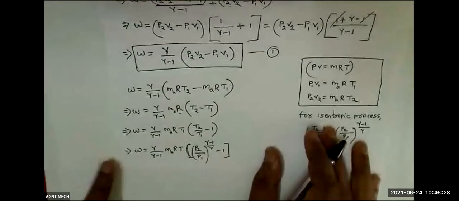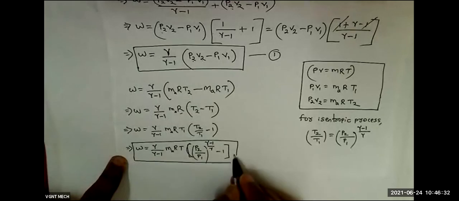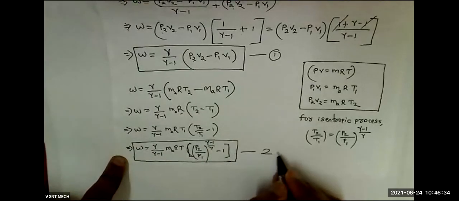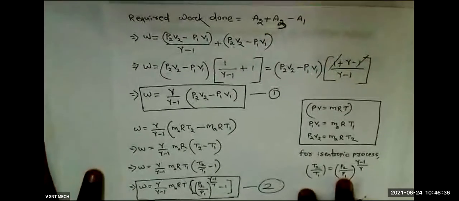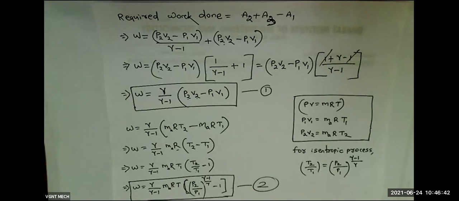So this is the final expression. If you do this much, full 5 marks you will get. Okay. So this is the total work done during an isentropic compression process.